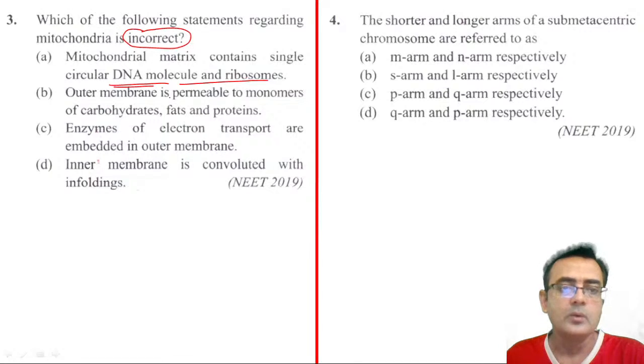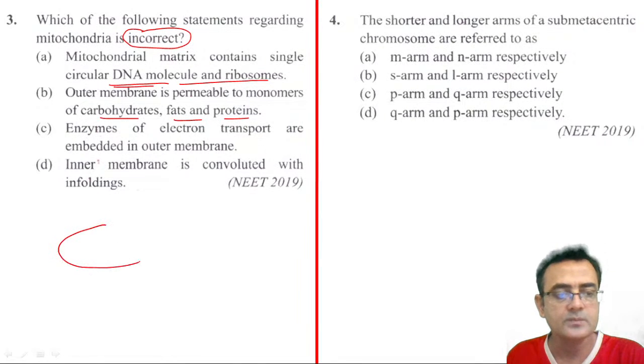Second choice, the outer membrane is permeable to monomers of carbohydrate, fat and proteins. Yeah, the outer membrane of the mitochondria is very much permeable, right? It is not selectively permeable, whereas the inner membrane is very, very selectively permeable, isn't it?